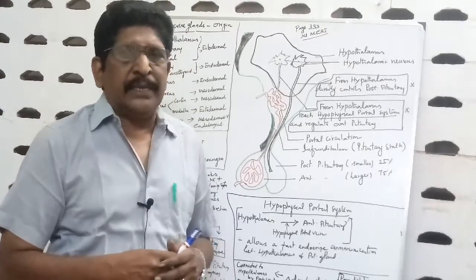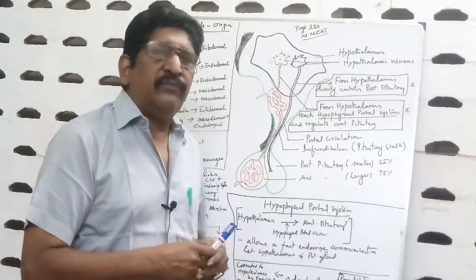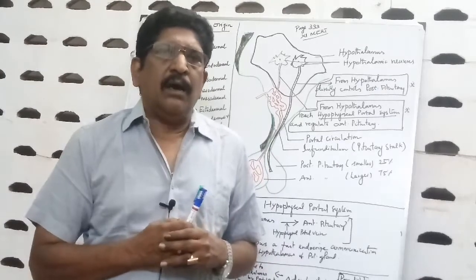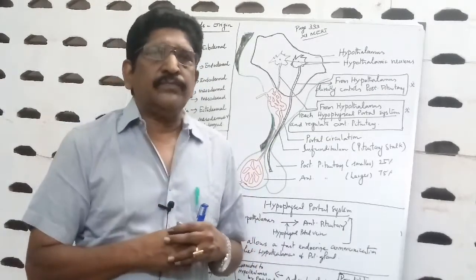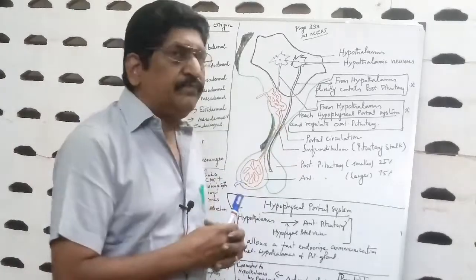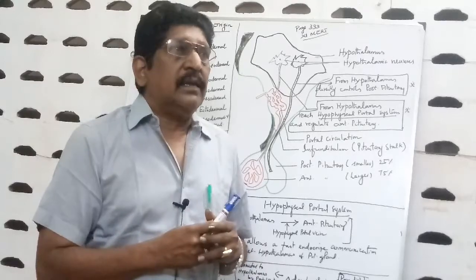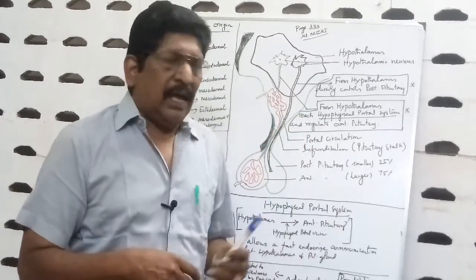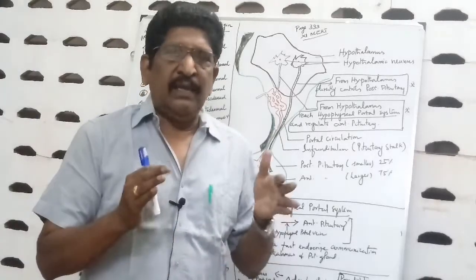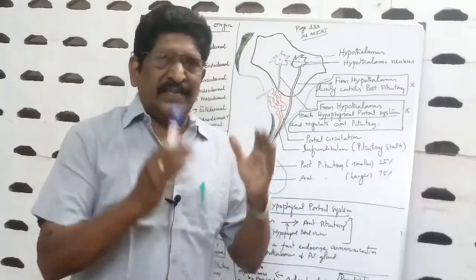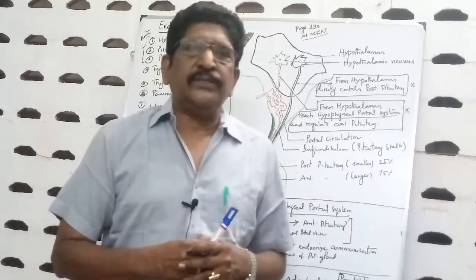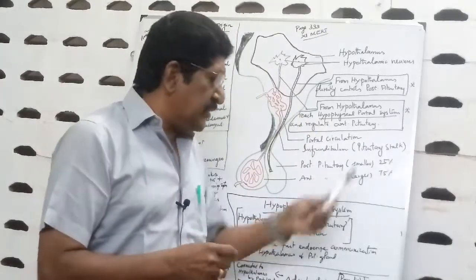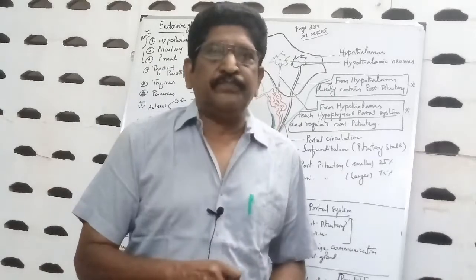In the chemical coordination chapter, today we confine ourselves to the general introduction of the endocrine glands and their origin, particularly the structure of the hypothalamus in association with the pituitary gland.